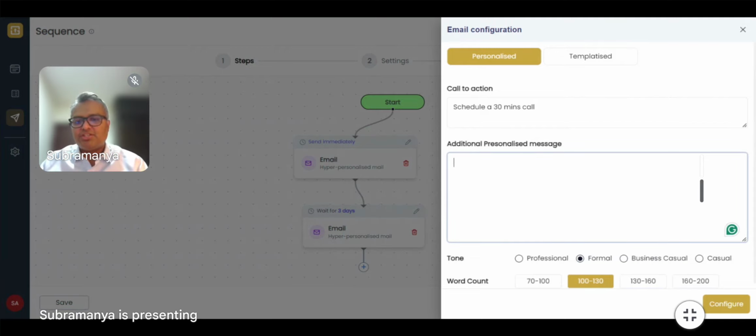I can also give instructions to the AI to say I need to create the email in a specific pattern. So here is what I'm going to do. I'll say create an email that consists of the following.